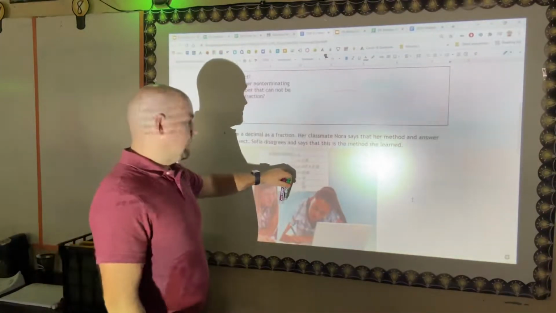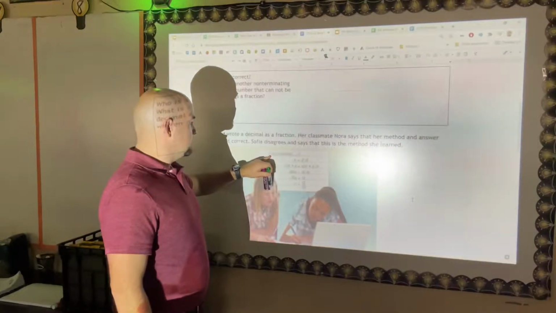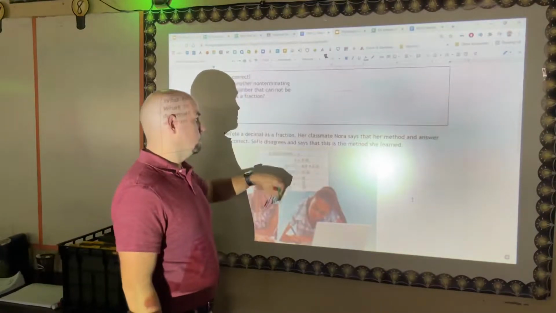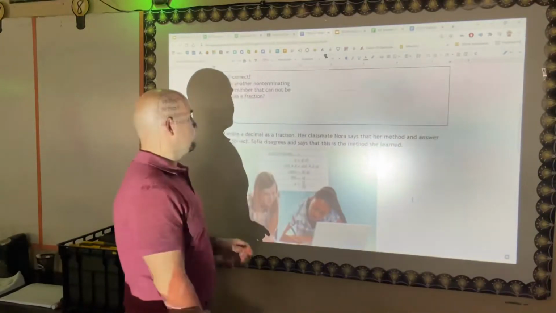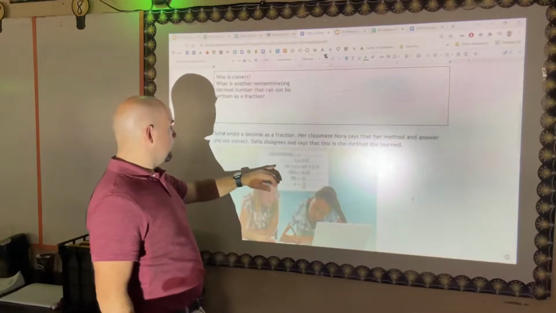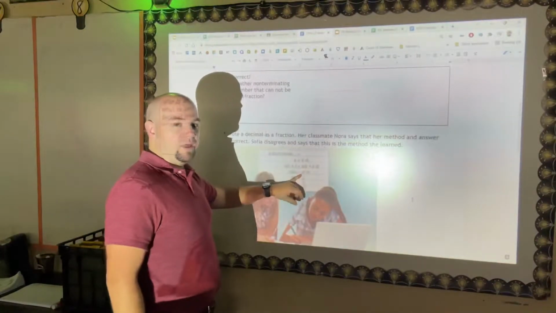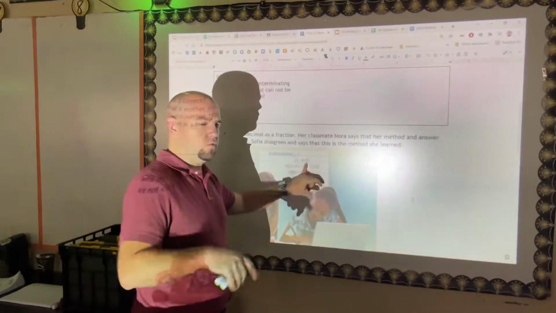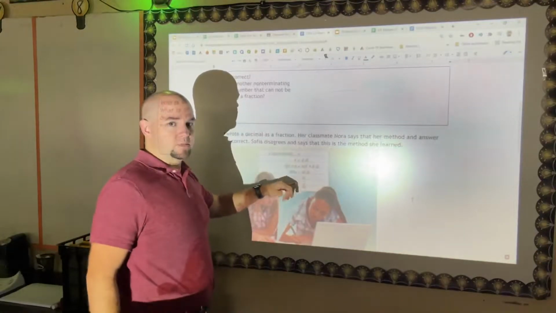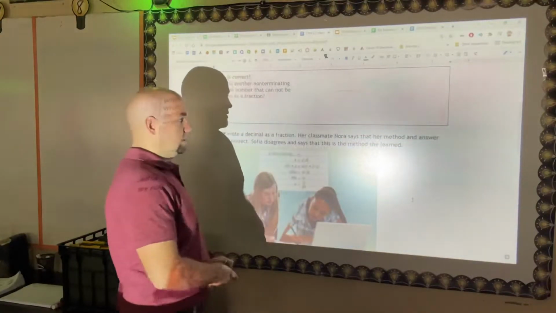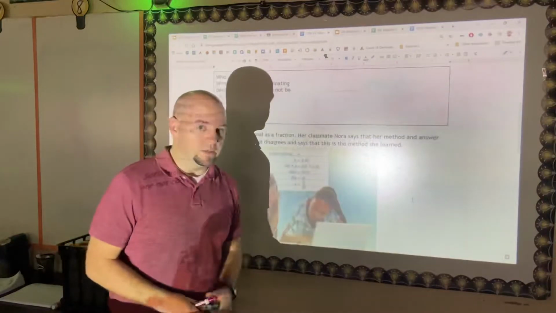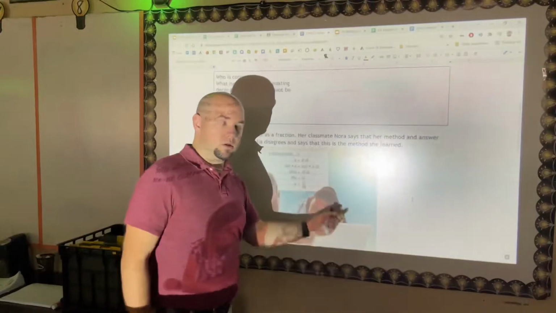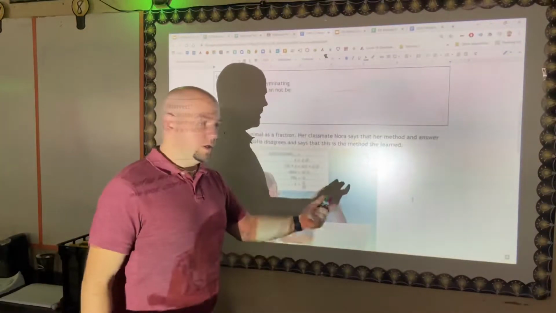It's hard to read, but if you had the paper out, you could see this says 0.12111211121112, and so on and so forth. As Sophia was working out her math here, she just wrote it as 0.12. She kind of estimated or rounded, and then carried out some other steps to try to figure out what x is equal to. You cannot do that because she didn't write out the entire thing. So when Nora is telling her that she is wrong, Nora is correct.